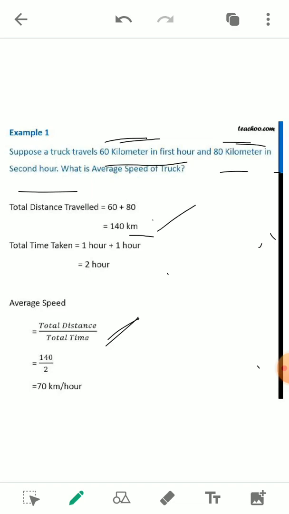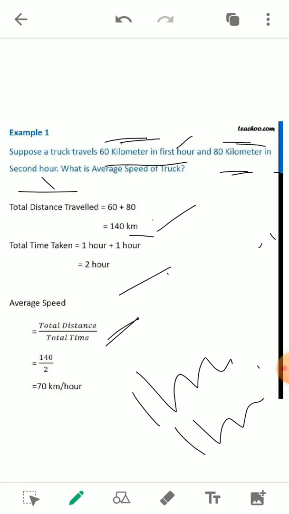What is the total time taken? So in the first hour and again in the second hour, it is talking about 1 hour each. Okay, so in the first hour it travels 60 kilometer, and in the second hour it travels 80 kilometer. So 1 plus 1 will be equal to 2 hours. So total distance traveled is 140 kilometer and the total time taken is 2 hours. So the average speed will be 140 divided by 2, which is 70 kilometer per hour. So this is the average speed of the truck.